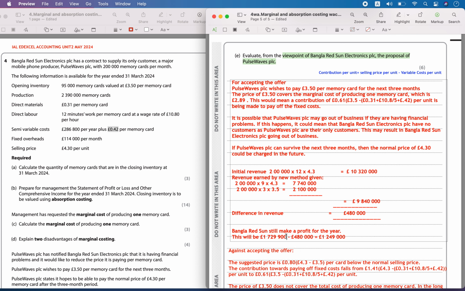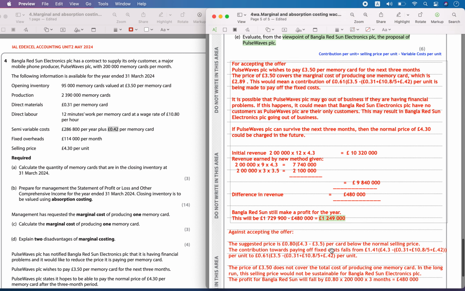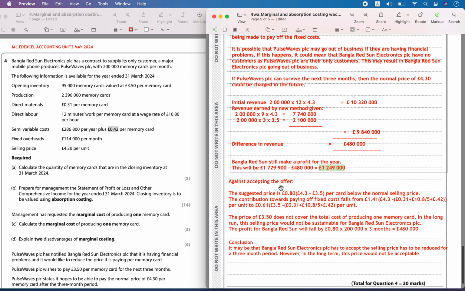If we subtract this from the earlier profit, which was the profit with 4.3 throughout the year, the profit will still be 1,249,000. That is why you should be able to accept this offer. You will not make 1,729,900, but at least you will make 1,249,000 of profit.